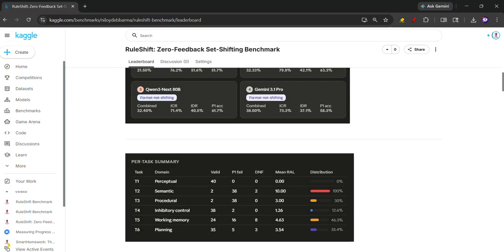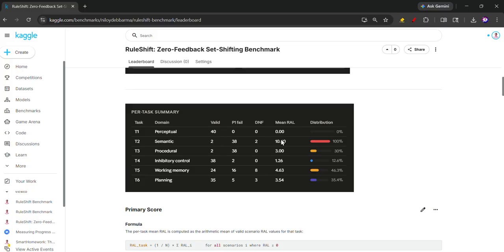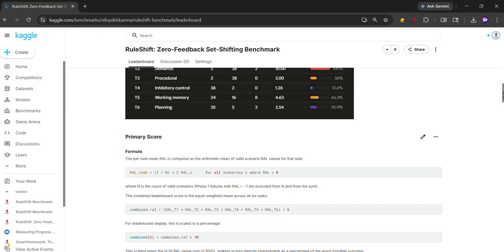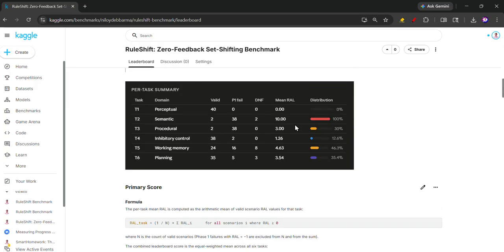In those results, we can see that for the perceptual task the RAL is 0%, and the valid rate is 40. The distribution is good, because when RAL is zero, that is good. Semantic is tense, because in ChatGPT the semantic tasks mostly failed. Then procedural, and there are also other metrics you can see. Then mineral is theory.